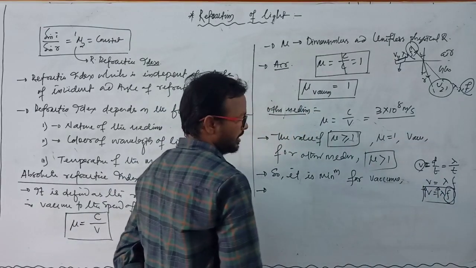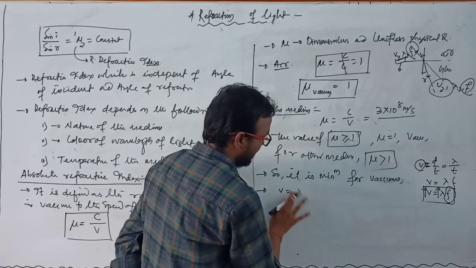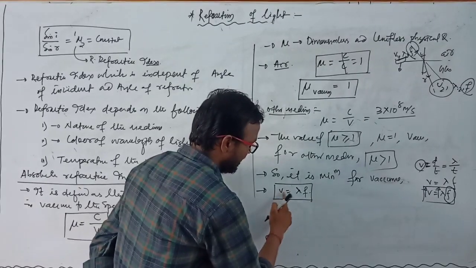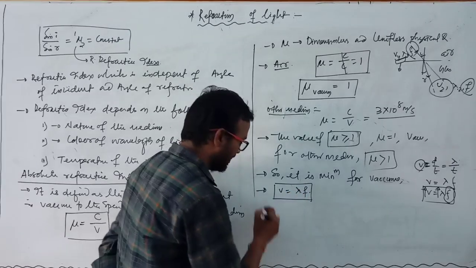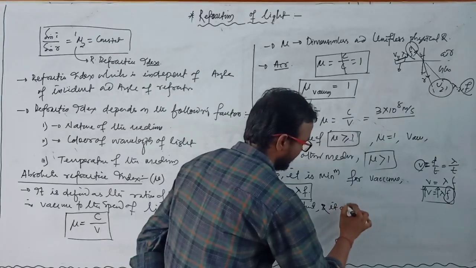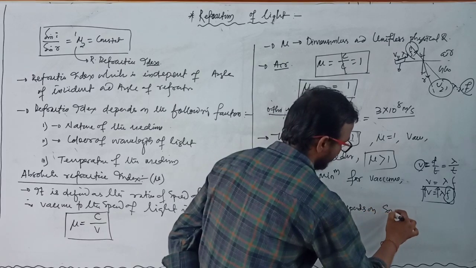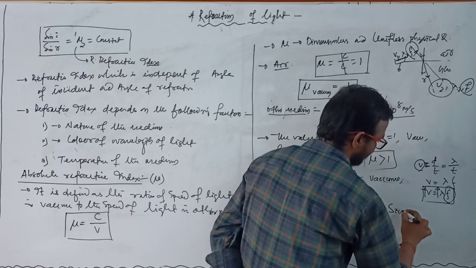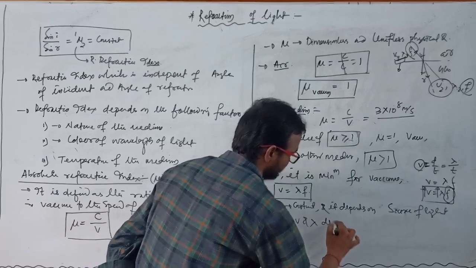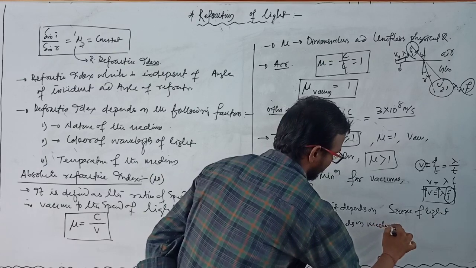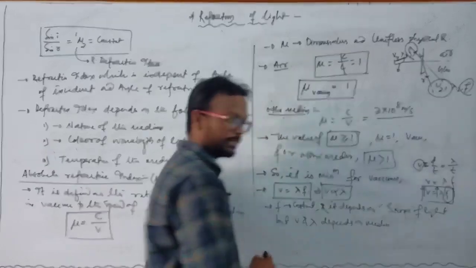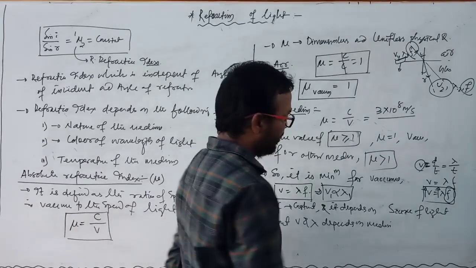So v equals lambda into frequency, which means v is directly proportional to lambda, because f is constant and depends on the source of light, but v and lambda depend on the medium. If this is v1, then this is lambda 1, because they are directly proportional.